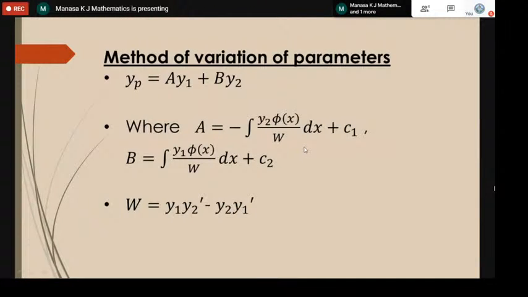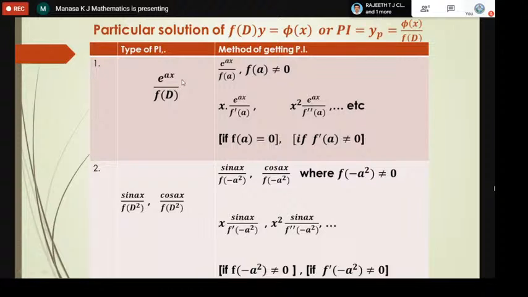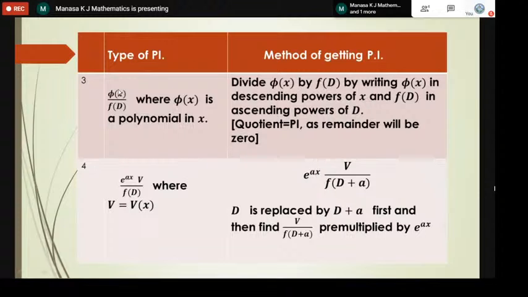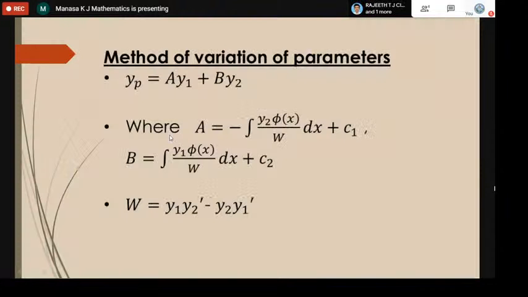And there is another method called the method of variation of parameters. In this case we get functions other than sine and cosine. Here we talked only about exponential, sine term, cosine term, or a polynomial like x square plus 2x, or e power 2x plus some x or sine. We will get functions other than these also, for example secant, tan, something like that. Here we have not explained such a case, so we use this method, called the method of variation of parameters.